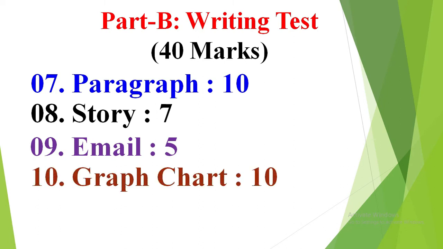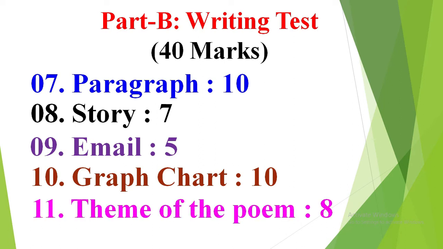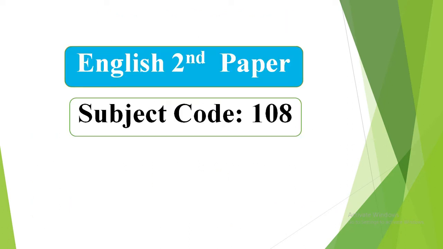In question number 10 you will get a graph chart, and the marks will be 10 for that. And in question number 11 you will have to write the theme of the poem, and you will get 8 marks for that. This is the end of the English first paper syllabus, and now we will discuss the syllabus